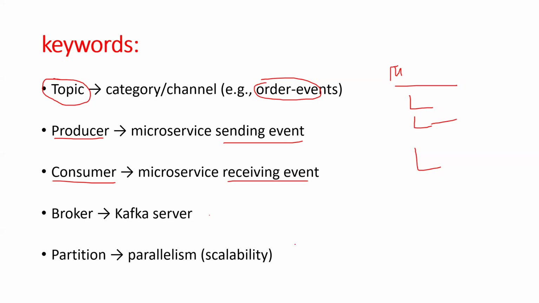And a partition is like parallelism. Suppose you have 1,000 events you want to process very quickly. If you have a topic with one partition by default, 1,000 events may take, say, 1 second, but I want to publish them in maybe 10 milliseconds. Then I can create multiple partitions: one topic can have multiple partitions. That is the meaning here. Hope you are clear on the high-level terminology now.